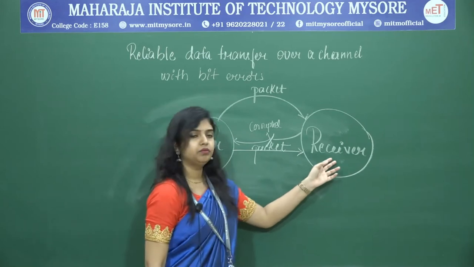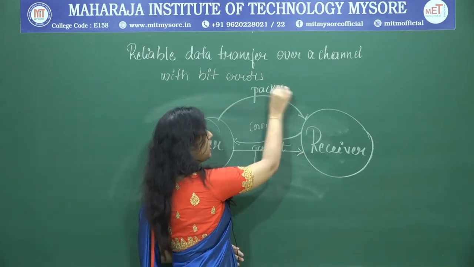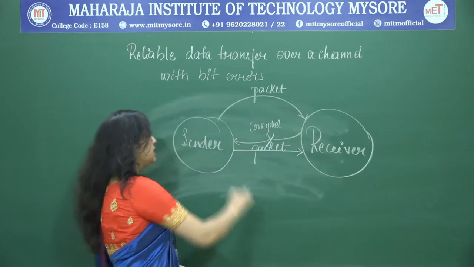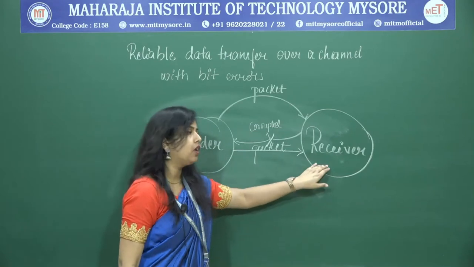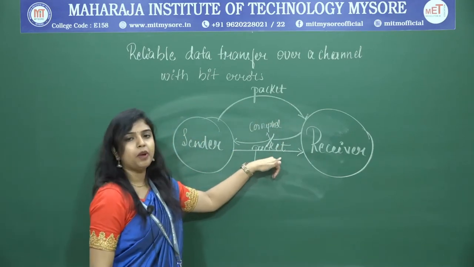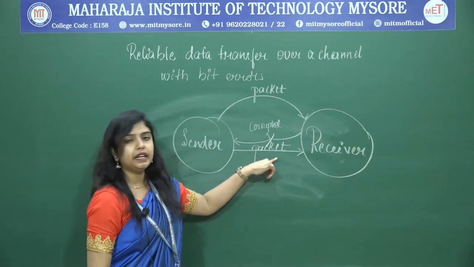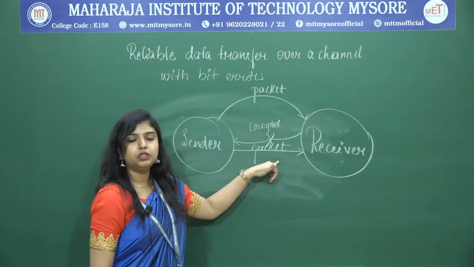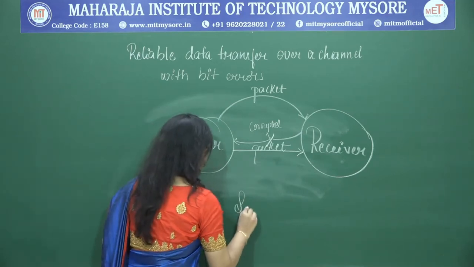But the first packet has already been received, and again the sender has retransmitted the same packet. The receiver cannot make out whether the newly received packet is new data or the retransmitted one. Then what could be the solution? The only solution to this is to have a sequence number.